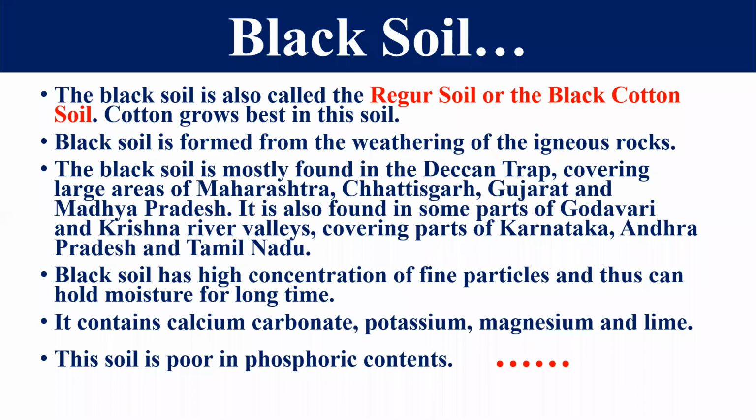Dear student, this soil has been formed from the igneous rock. This soil is formed due to the weathering of the igneous rock. Weathering, I have already told you, is the breaking down of the rocks also. So the breaking down of the igneous rock formed this soil. In India, this soil is mostly found in the Deccan Plateau. It means Maharashtra, Chhattisgarh, Gujarat, Madhya Pradesh. These are the major areas where this type of soil is found, right? It is also found in some part of the Godavari and Krishna river valley, which covers Karnataka, Andhra Pradesh and Tamil Nadu also, right?